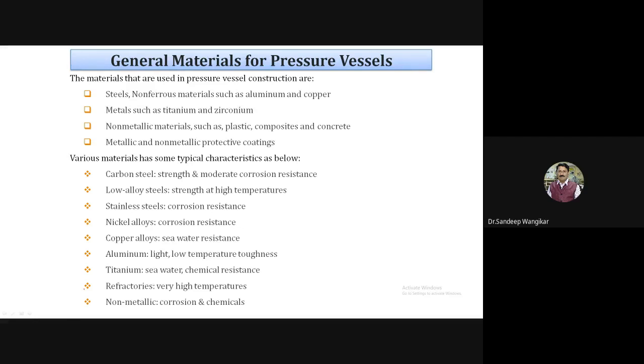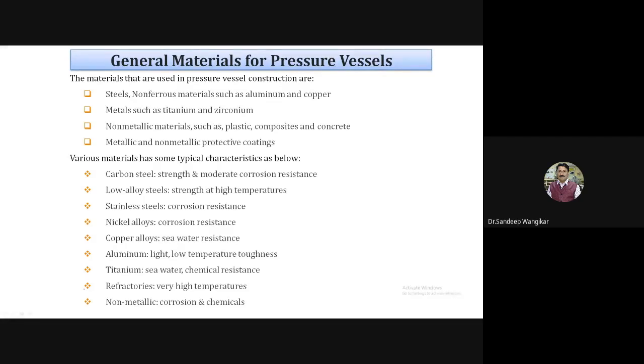The materials used in pressure vessel construction are steels, non-ferrous materials such as aluminum and copper, and their alloys. Copper means don't consider it as pure copper; alloys are also there. Then metals such as titanium and zirconium. Titanium, we can say, is for corrosive environments and high temperature resistance. Then non-metallic materials such as plastic, composite, and concrete, which are used depending upon the application. And metallic and non-metallic protective coatings are also there.